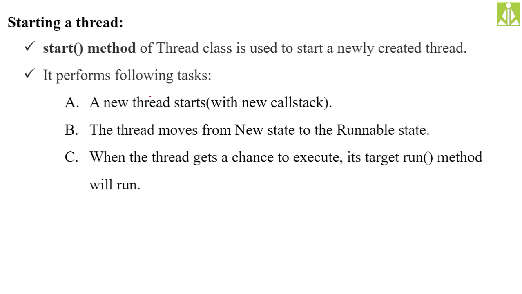Already I have shown you in the diagram. Calling the start method on the given thread will make the thread enter the runnable state. It will not make the thread enter the running state directly. Once again, the thread first has to enter the runnable state. There it has to wait for the thread scheduler selection. Once the thread scheduler selects the thread, then it will enter the running state.